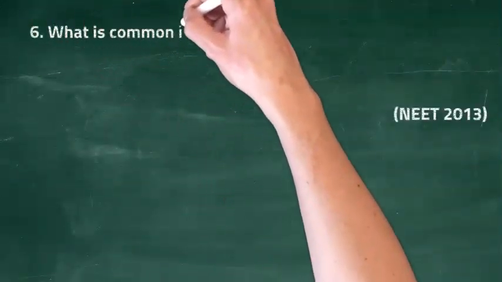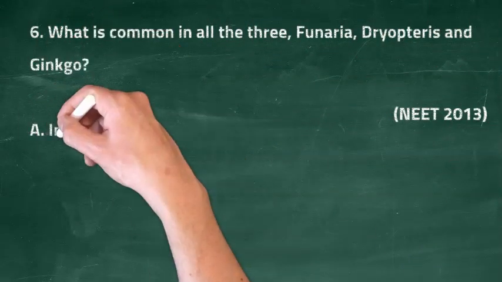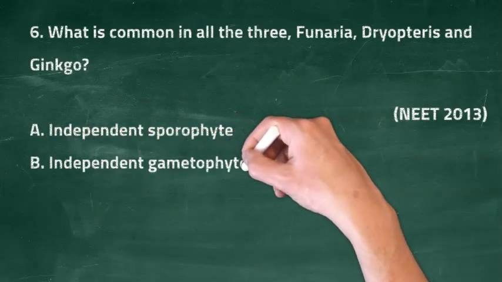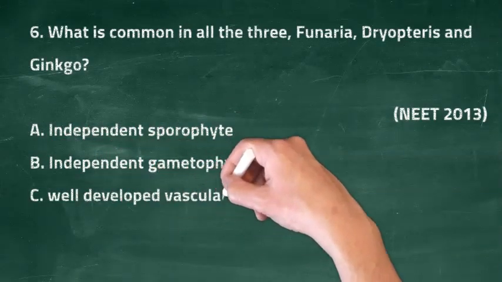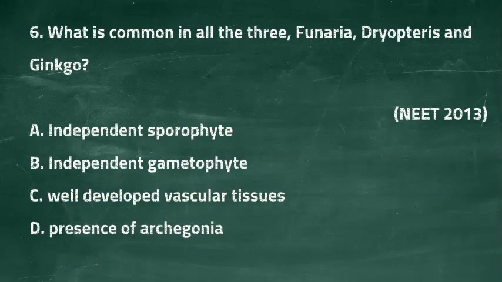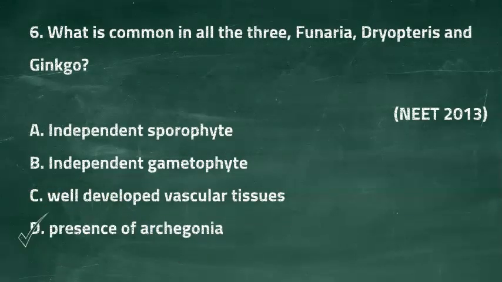Question 6. What is common in all the three: Funaria, Dryopteris and Ginkgo? Option A is independent sporophyte, option B is independent gametophyte, option C is well-developed vascular tissues, and option D is presence of archegonia. The right answer to this question is option D, presence of archegonia.